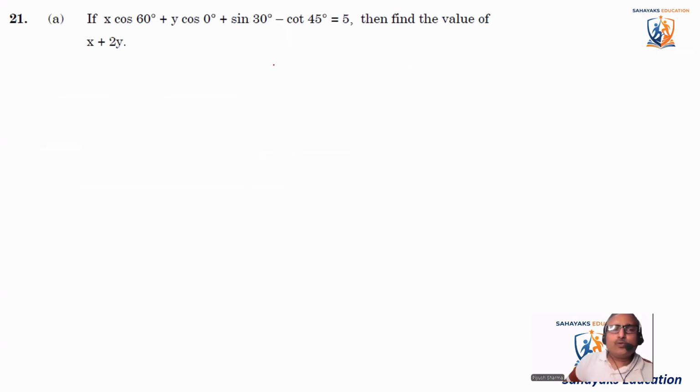Now there are 2 mark questions. If x cos 60 plus y cos 0 plus sin 30 minus cot 45 is equal to 5, then find the value of x plus 2y. Let's put the values. Cos 60 is 1 by 2, cos 0 is 1, sin 30 is 1 by 2, and cot 45 is 1. So x by 2 plus y plus 1 by 2 minus 1 is equal to 5.